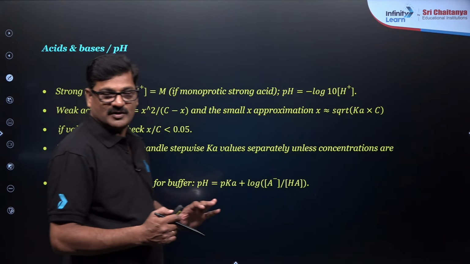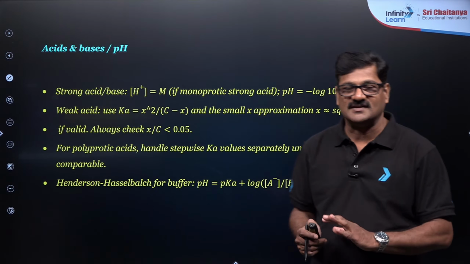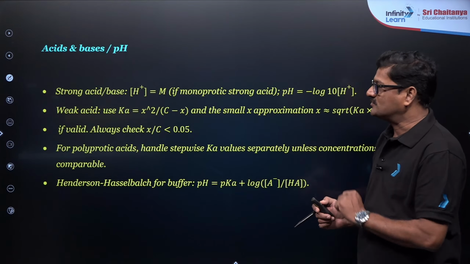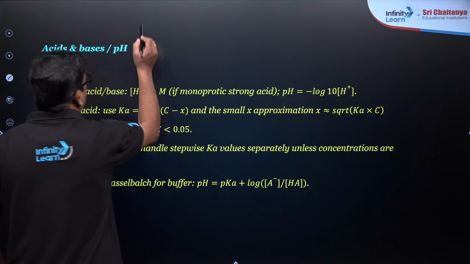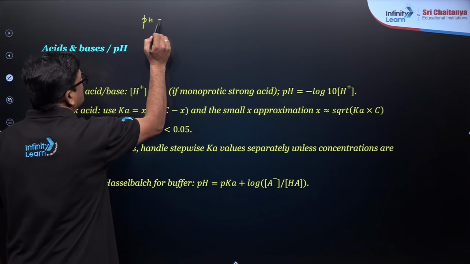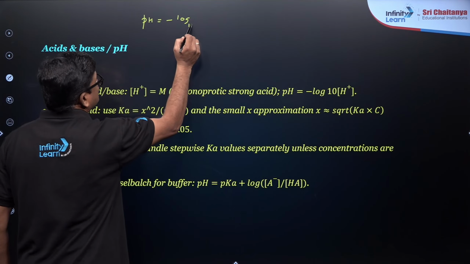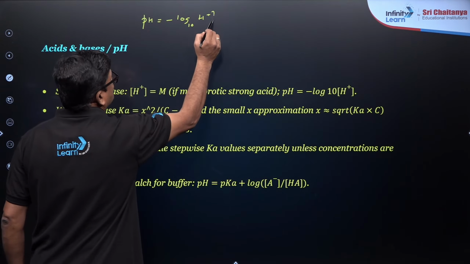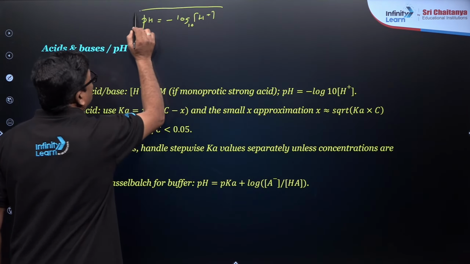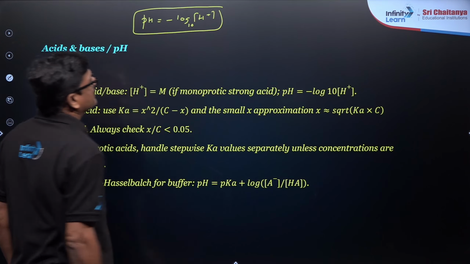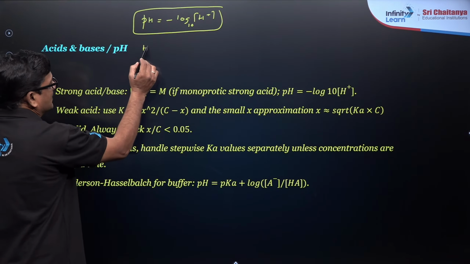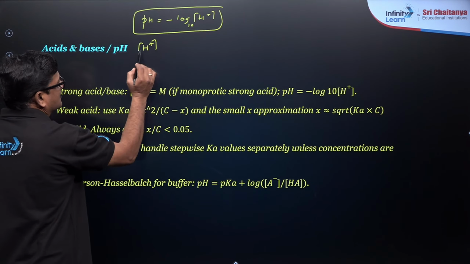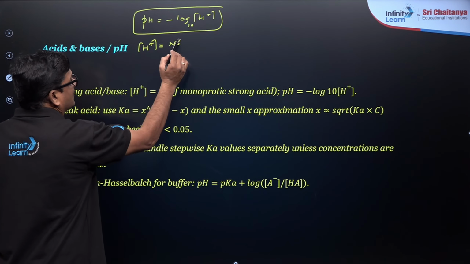This is very, very important. I am going to give you the Henderson-Hasselbalch equation logic also. For a strong acid, the pH calculations: pH is equal to negative logarithm to the base 10 of the H plus ion concentration. Now, how to do these numericals based on pH? Simply, you can say the H plus ion concentration is equal to the normality of the acid. Mind it.